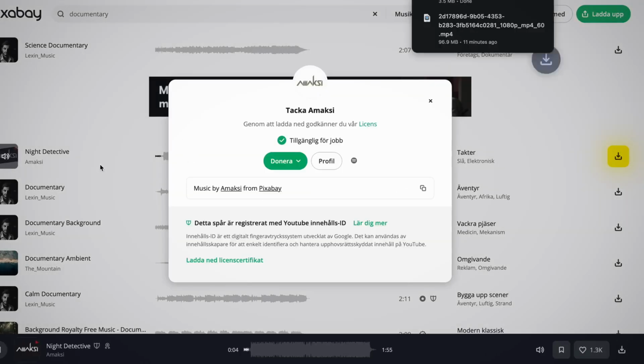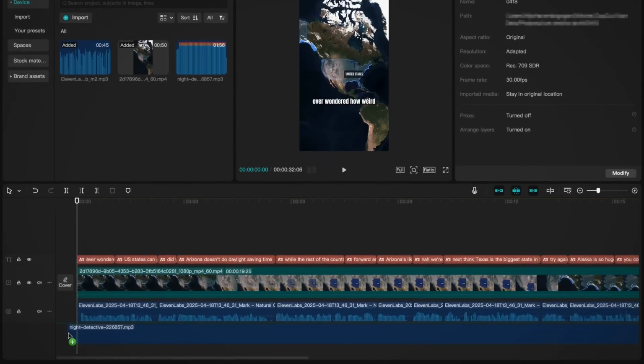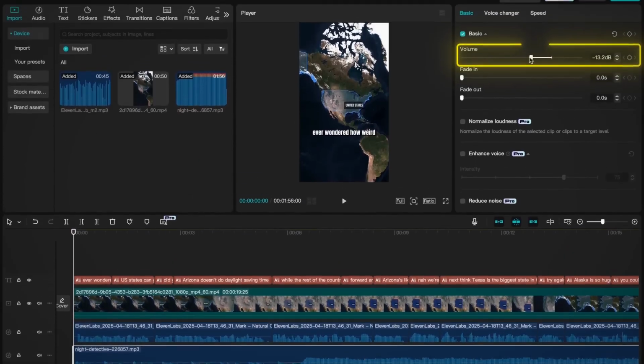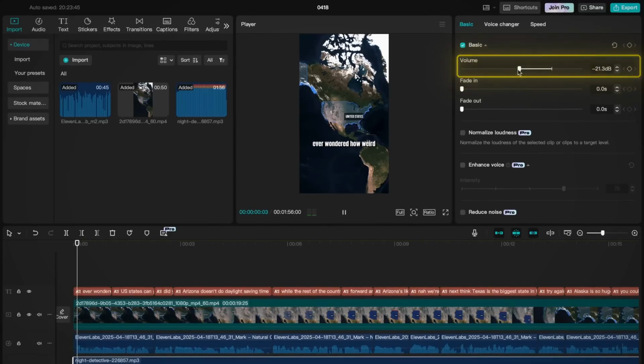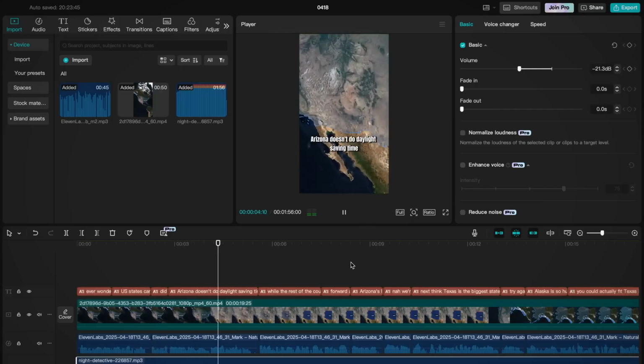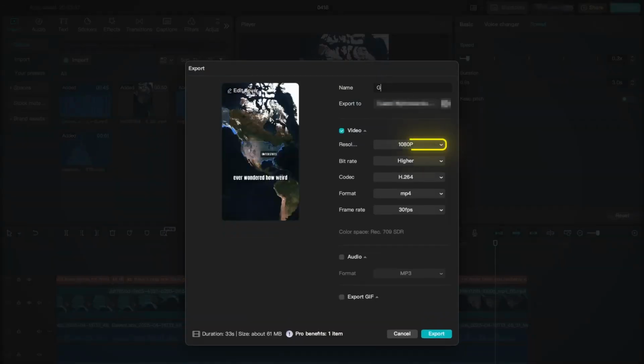Once you've found one that you like, go ahead and click the download button in the bottom right corner. Then head back over to Canva, upload the song like you did with the visuals and sound effects, and drag it down to the timeline. Listen through it a couple of times to see if it sounds good. In most cases, you're going to have to lower the volume a bit by adjusting the bar to the right so that it doesn't take over the voiceover. Once the music is all set, you're finally ready to export the video. Click on Export in the top right, set the resolution to 1080, frame rate to 60, and export the video.